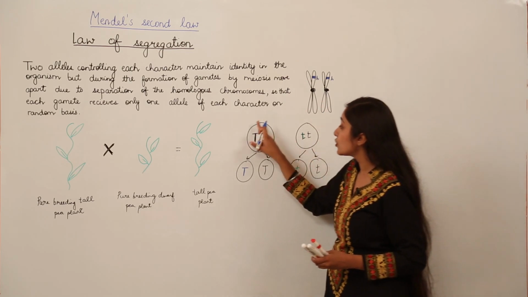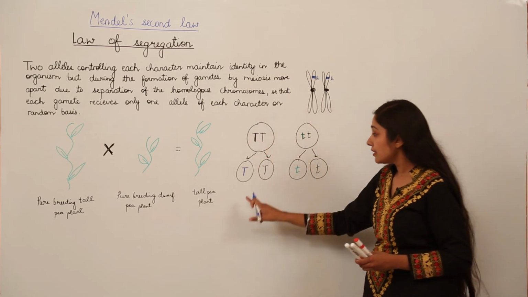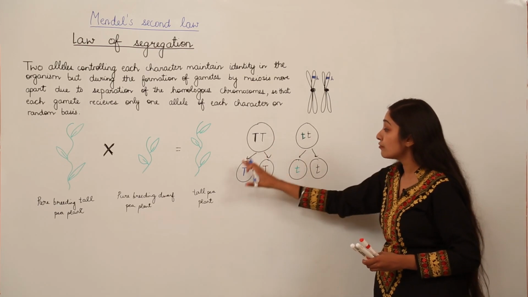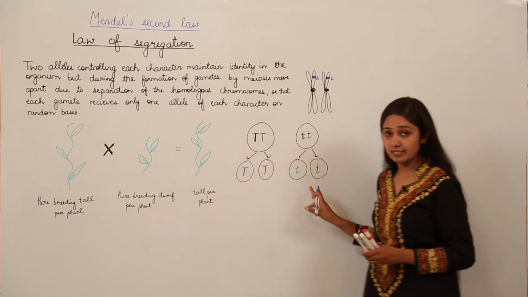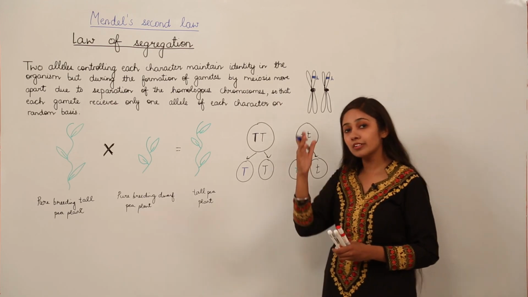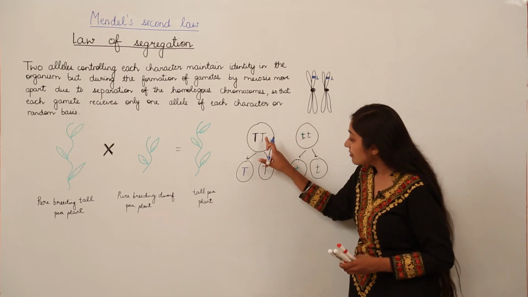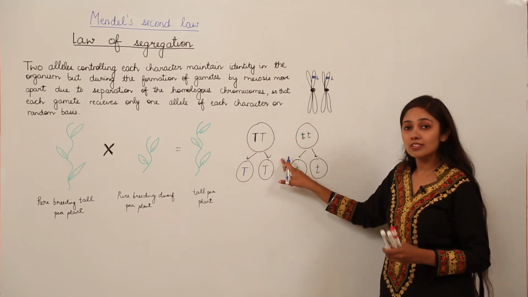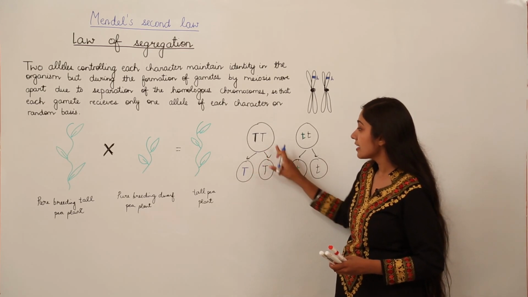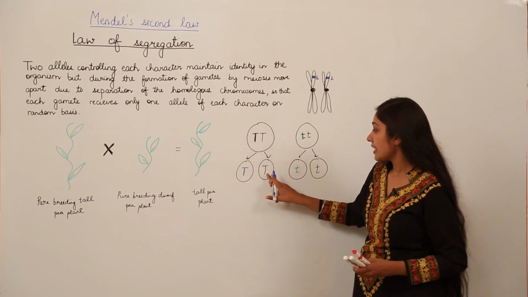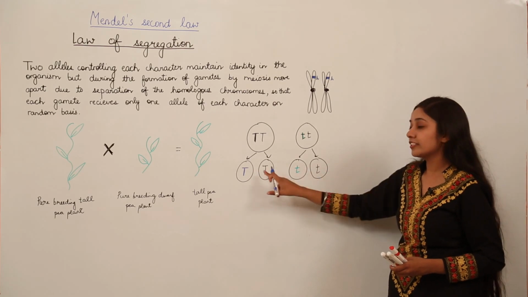So since we have two alleles, during gamete formation, when they will be haploid cells, gametes are always haploid because they have half the number of chromosomes, they will segregate. During meiosis, they are going to segregate, and here we have segregated alleles, genes.